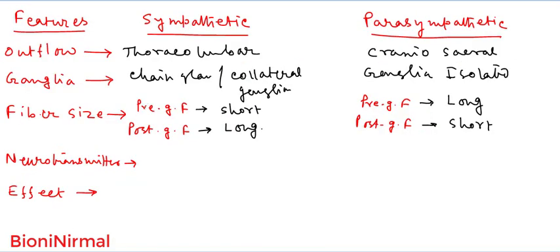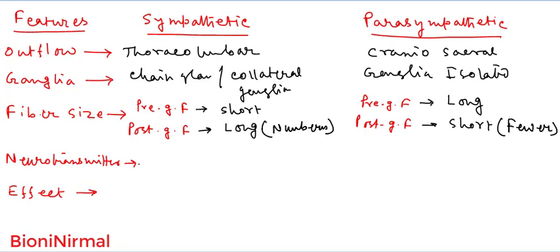Now, the postganglionic fibers are numerous. In the sympathetic division, the postganglionic fibers are long and numerous, or there are many postganglionic fibers, and in the parasympathetic division the postganglionic fibers are fewer.